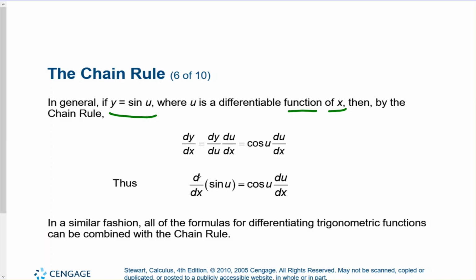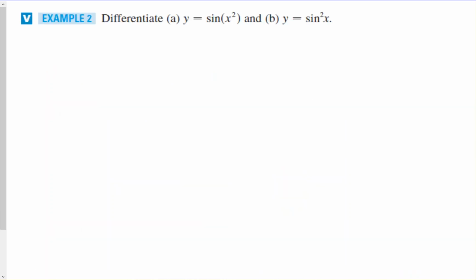So we could say that the derivative of sine u is equal to cosine u times du dx. Let's take a look at these two examples, two separate problems. One is sine of x squared, and the second one is sine squared of x. Let's start with the first one.